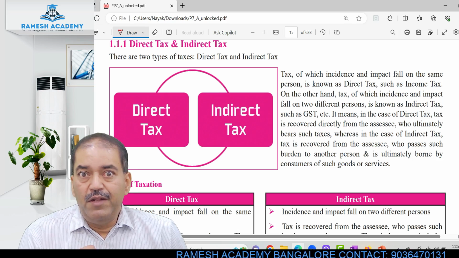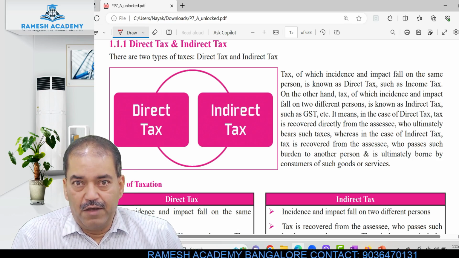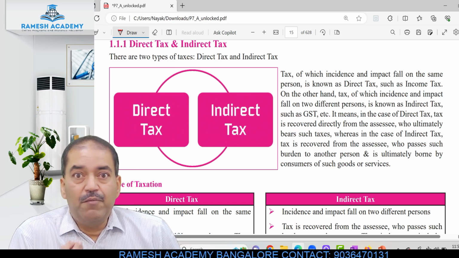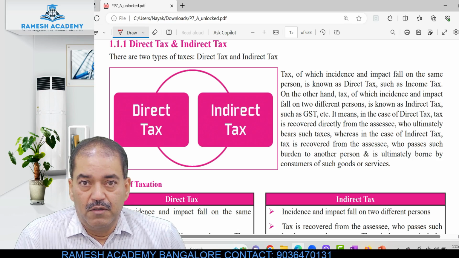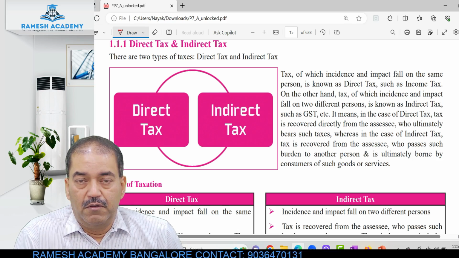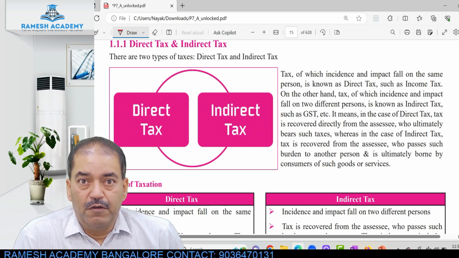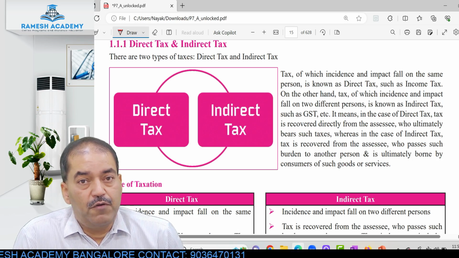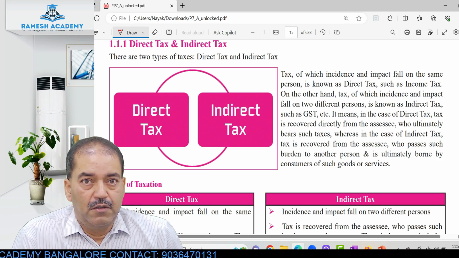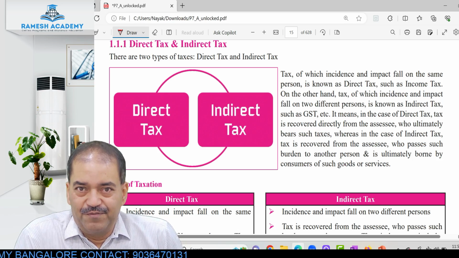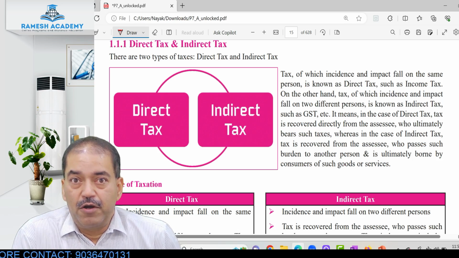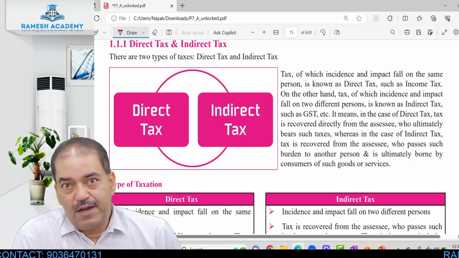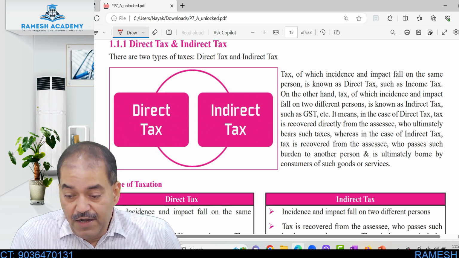Which means I will feel the pinch, isn't it? Yes, I will feel the pinch. If I am earning 100 rupees, oh my god, 20 rupees is going to the government. I get only 80 rupees. If I am earning 200 rupees, then 20% of 200 rupees is going to the government. I get only 160 rupees. So I feel the direct impact on my pocket, on my purse. That is direct tax.